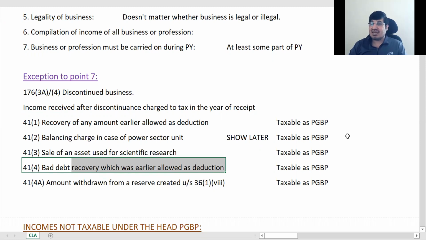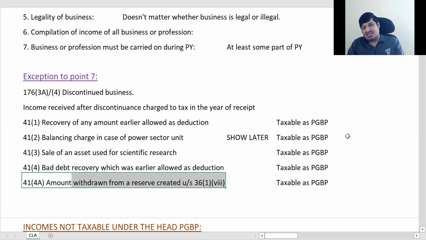आपने पहले डिडक्शन ले लिए हैं, फिर वो अमाउंट मिल गया आपको जो आप सोच रहे थे नहीं मिलेगा. You thought that you will not get it, but you have got it now. Okay, so what you have got it now, that will be taxable as PGBP. ठीक है, and this is, these are certain reserves. ठीक है, ये भी हमको आगे आएगा.